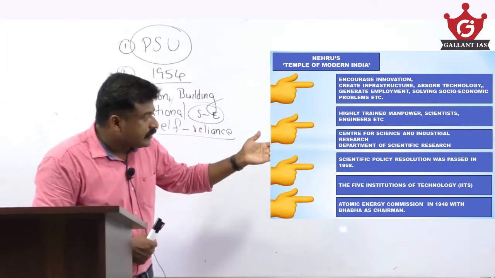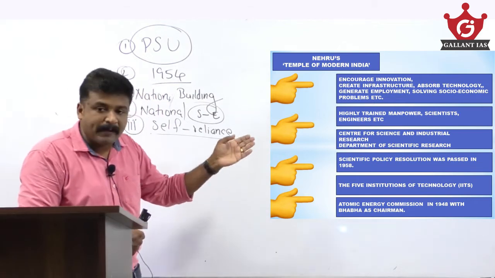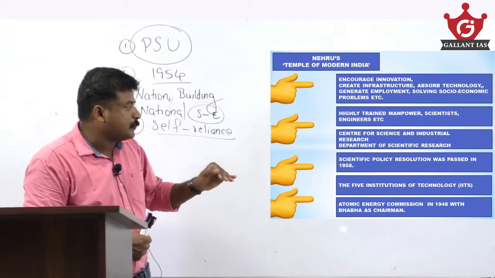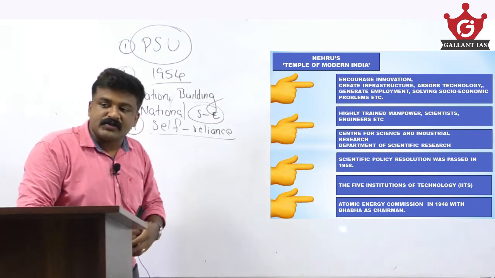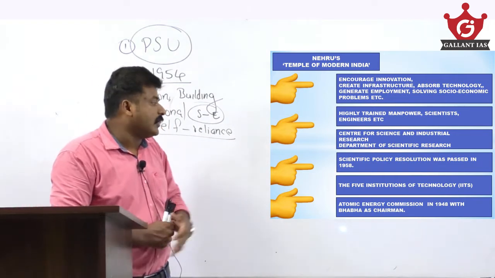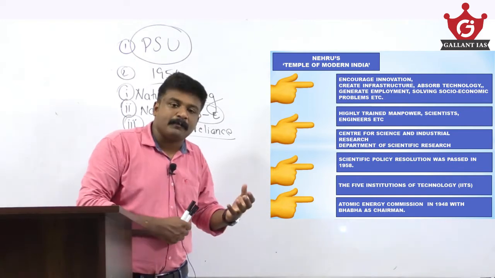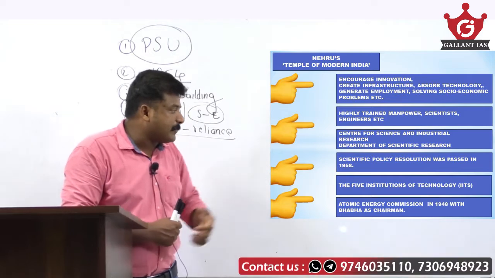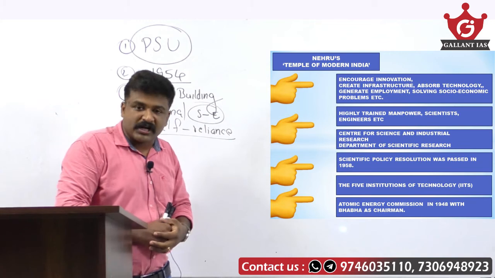The Institutes of Technology, the IITs, were established on the pattern of MIT, in Kharagpur, Delhi, Madras, Kanpur and Bombay. Then, for using nuclear power for peaceful and progressive purposes, the Atomic Energy Commission was set up in 1948 with Homi Bhabha as the chairman.